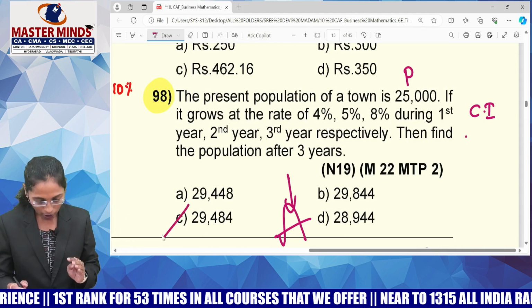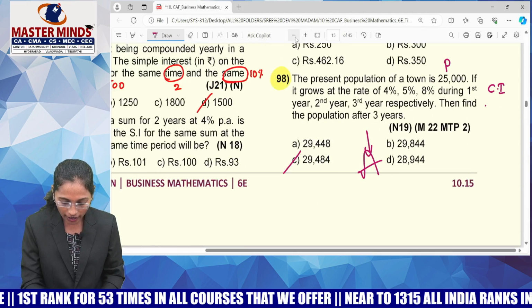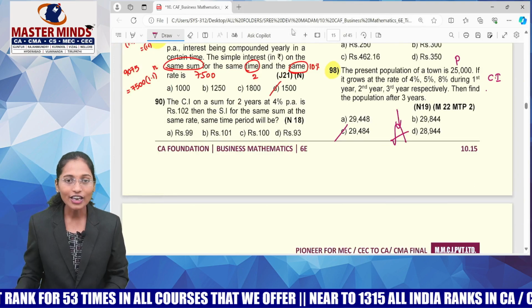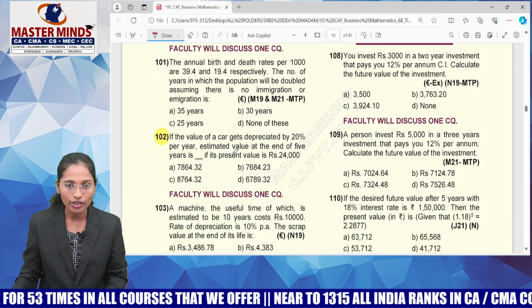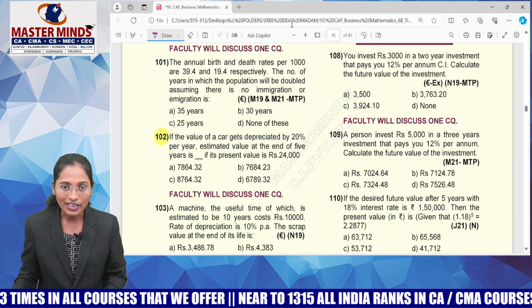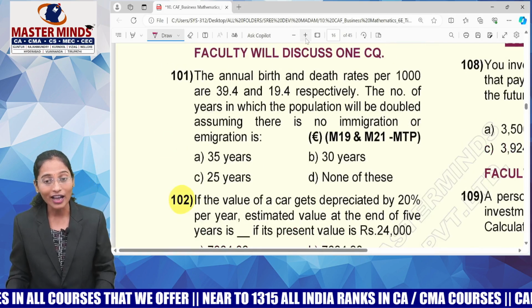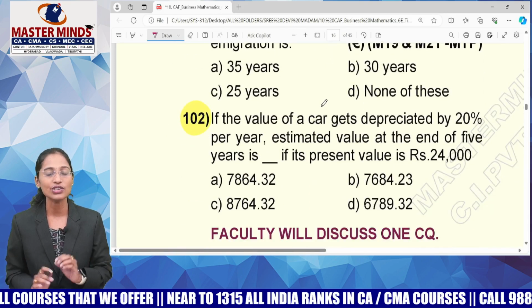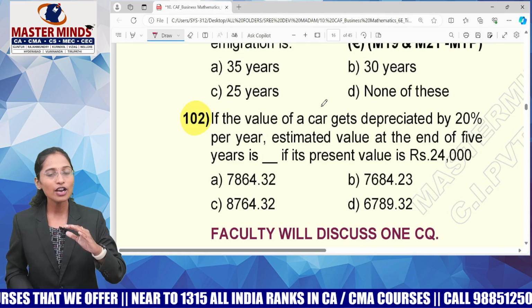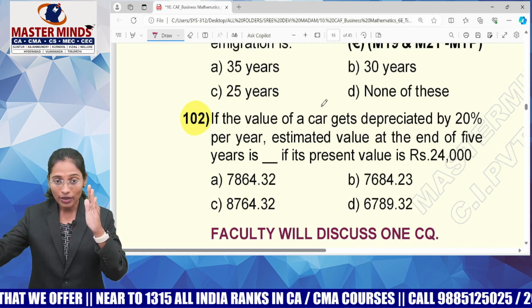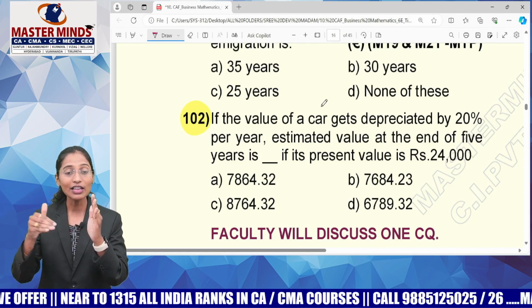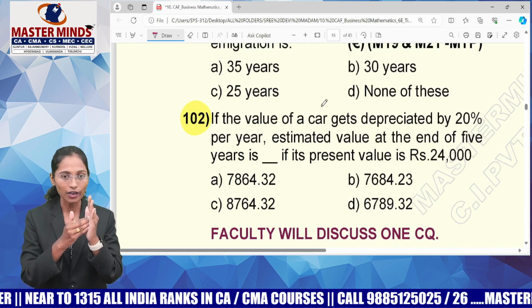So guys, it's all about understanding which formula needs to be used. After that, how to use your calculator to reduce the length of the solution. Next, guys, I must tell you another important concept, which is depreciation. What is the meaning of compounding? At the end of the period, you will get some value. That value must be added to your past value, right?